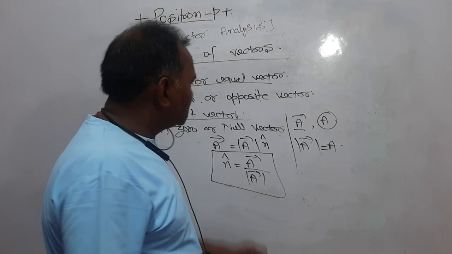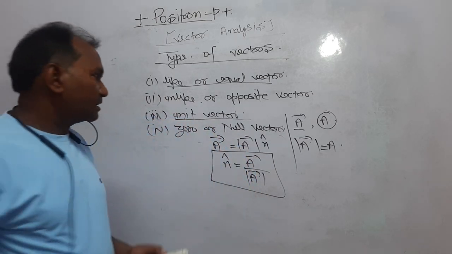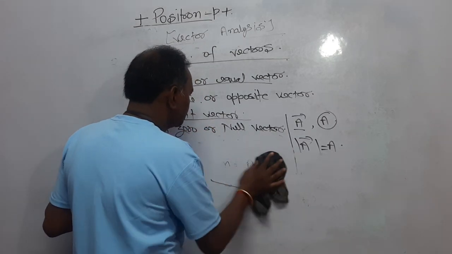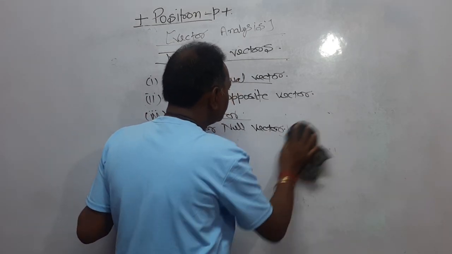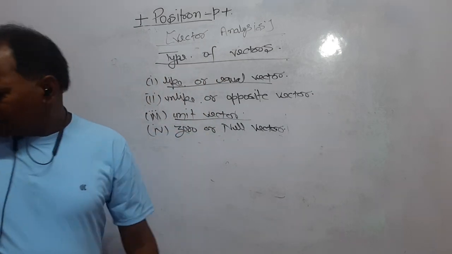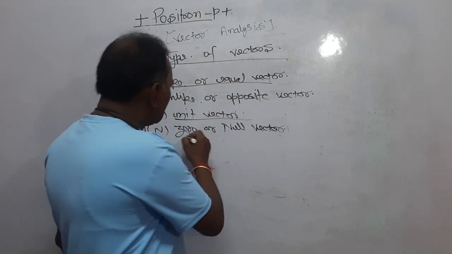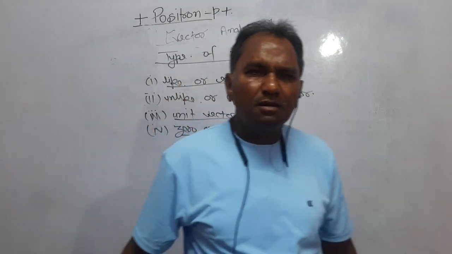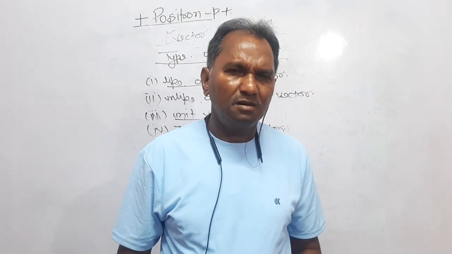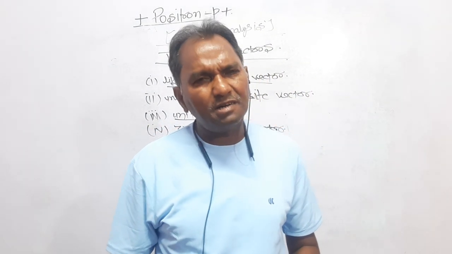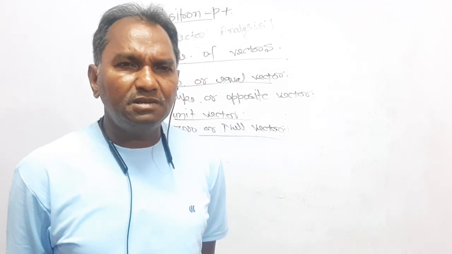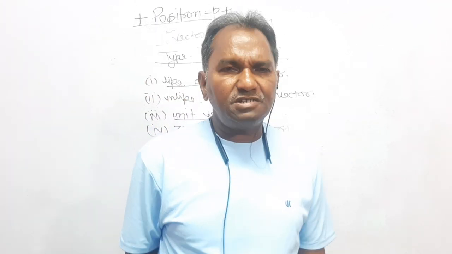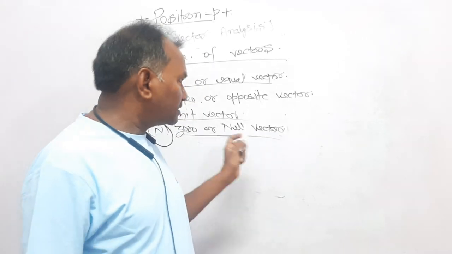Now, third one is a zero or null vector. Zero or null vector. A vector which has the magnitude 0 but has the direction is said to be the zero or null vector. A vector which has the magnitude 0 but has the direction, right? This is said to be the null vector. Just after this topic, you will study that what is that.